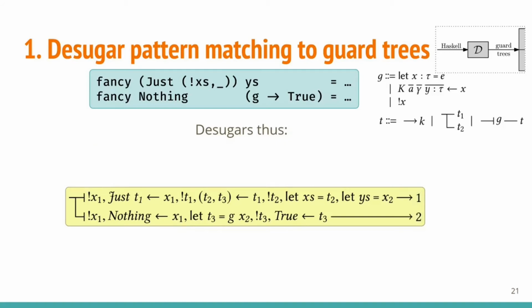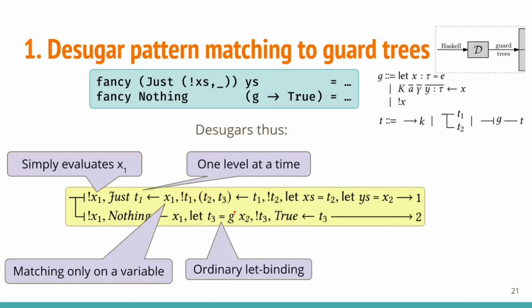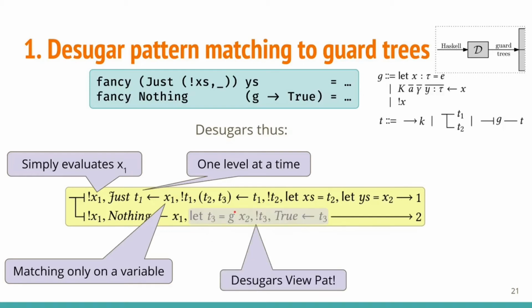Looking at guards, we can see that nested pattern matching was completely decomposed into multiple flat pattern guards, like on just here. Pattern guards are considered lazy, and evaluation is forced by bang guards, such as on x1 here, which stands for the first argument. Pattern guards can only match on variables and only one level deep at a time. We give names to more complex expressions, like this function application, with a let binding, which also allows us to desugar the view pattern here, for example.